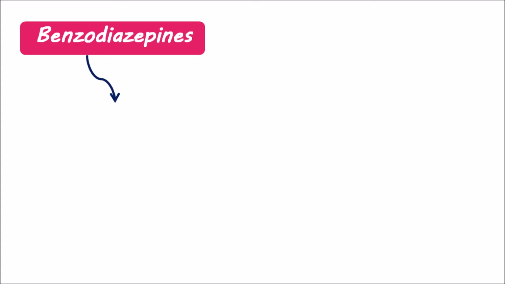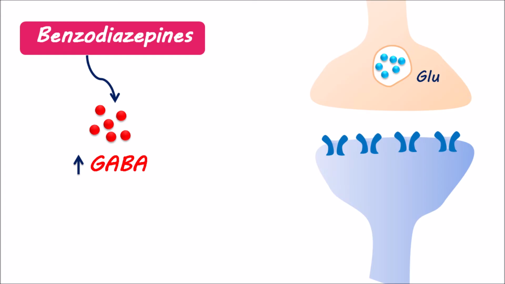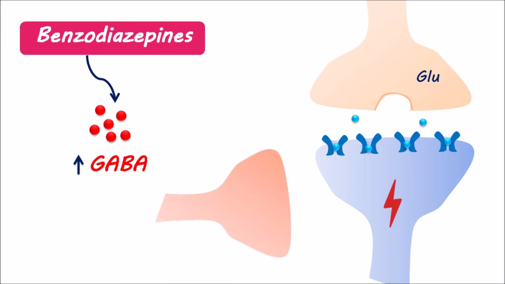Benzodiazepines mainly increase the action of GABA within the CNS. Excitatory neurotransmitters like glutamate can be released and act on the postsynaptic neurons expressed with glutamate receptors. Activation of these receptors results in fast postsynaptic stimulation, leading to an enhanced response resulting in anxiety. But this excitatory response is controlled by GABAergic neurons, which release one of the inhibitory neurotransmitters, GABA. This mediator can act on GABA-A receptors expressed on postsynaptic neurons, resulting in an inhibitory response.